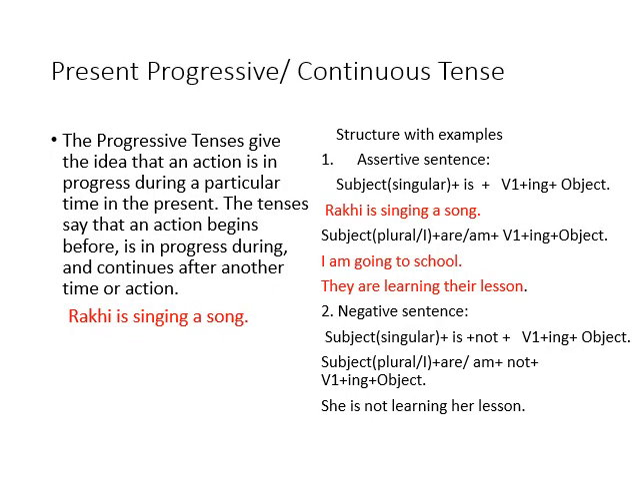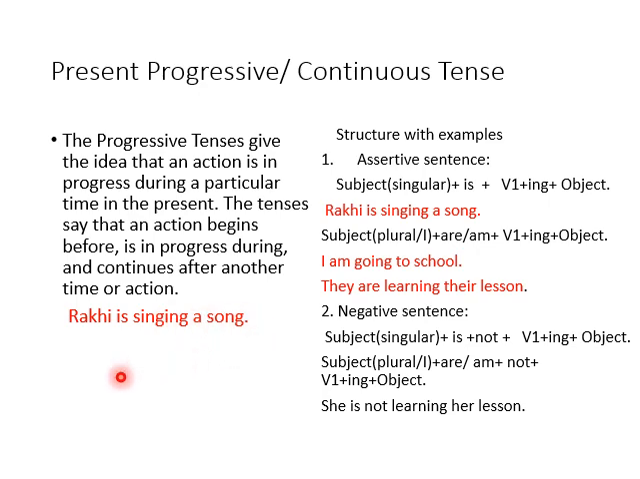After simple present tense, we have the second type of present tense. This is present progressive or present continuous tense. Is it clear? Definition of present progressive. The progressive tenses give the idea that an action is in progress during a particular time in the present. The tenses say that an action begins before, is in progress during, and continues after another time or action.